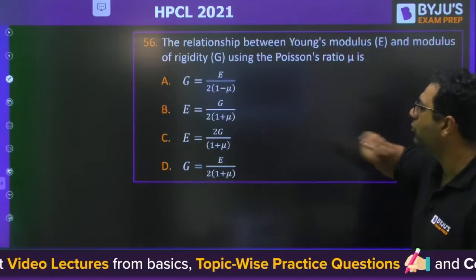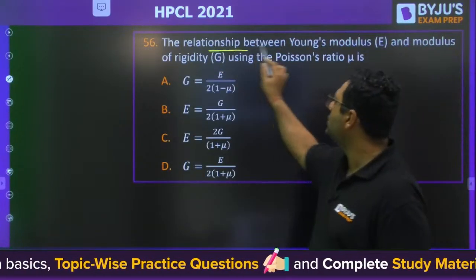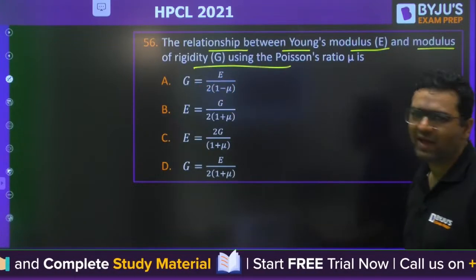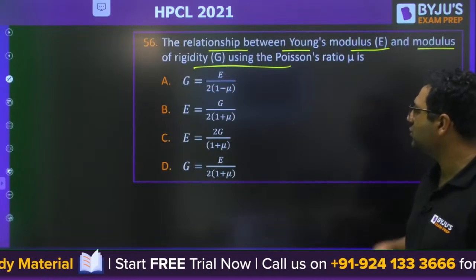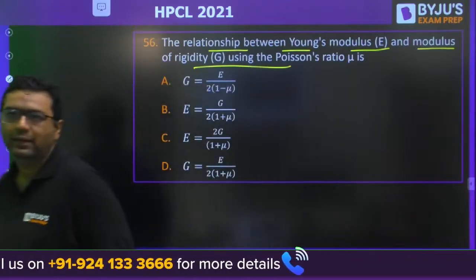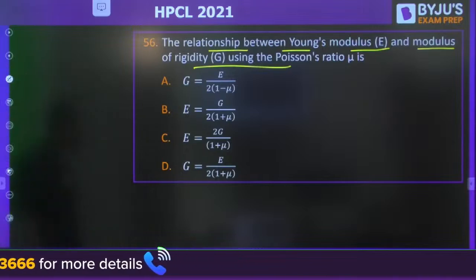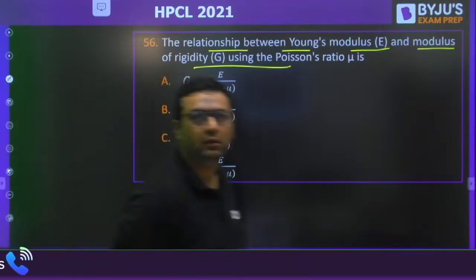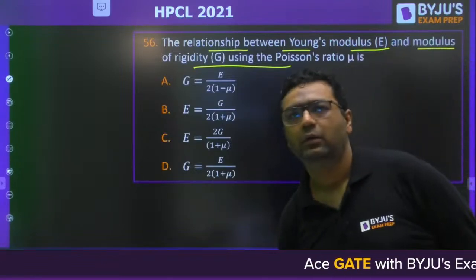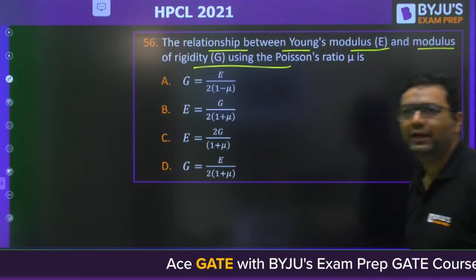Okay, this is from Tom, Suraj sir will cover. The relationship between Young's modulus and modulus of rigidity. This is very easy, I feel. Everybody can answer it. 56. Everybody can answer it. Very good, Vikas. Aspirant is saying B. Vikas saying B.